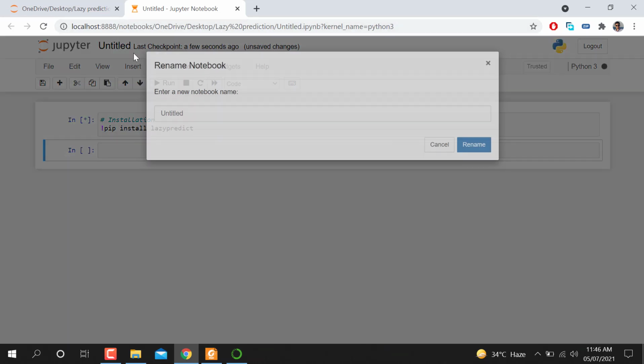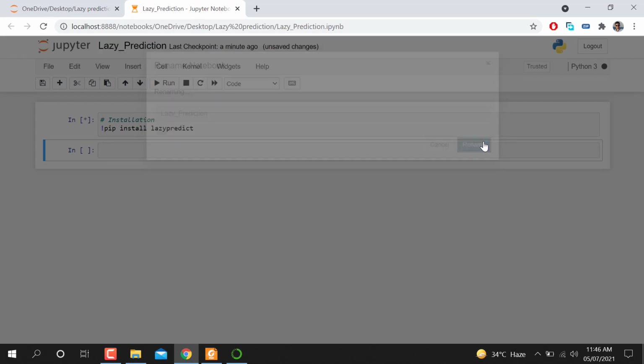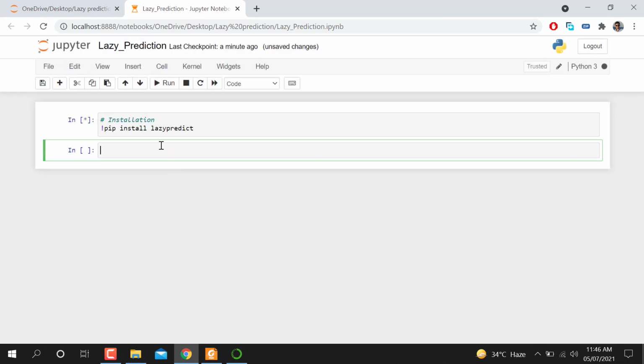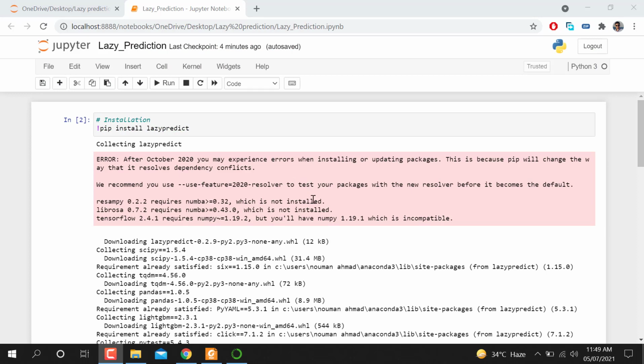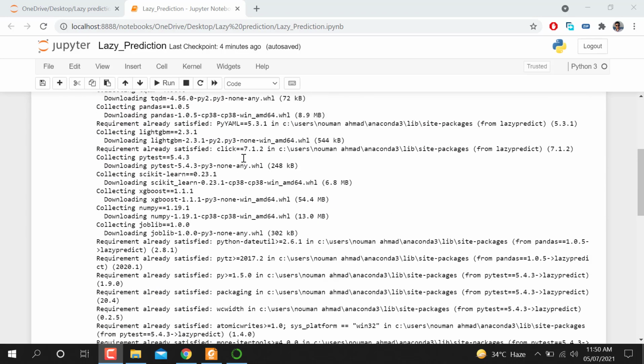The title will be lazy prediction. It will take some time, so I will be back after installing this library. After installation, you can see I have installed lazy prediction. It's called lazypredict.